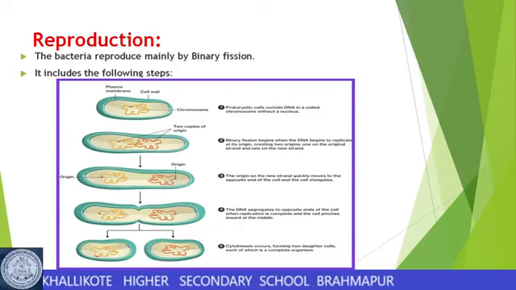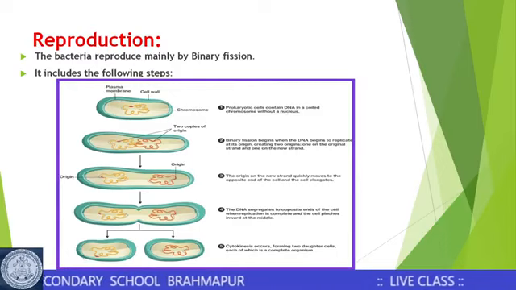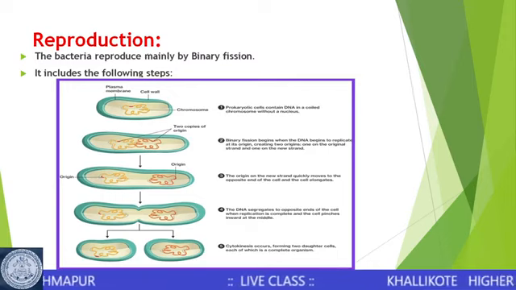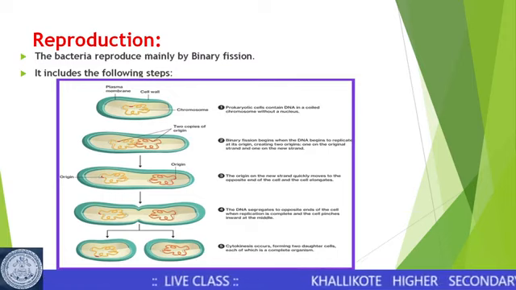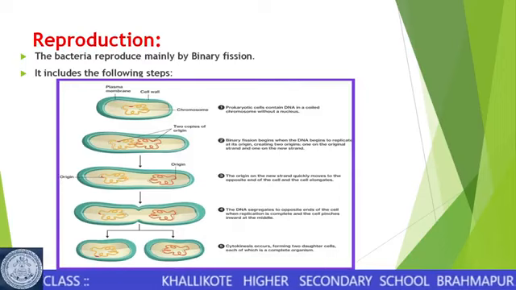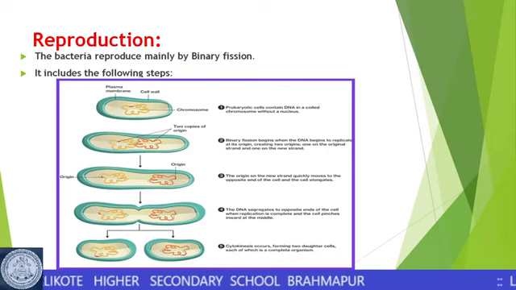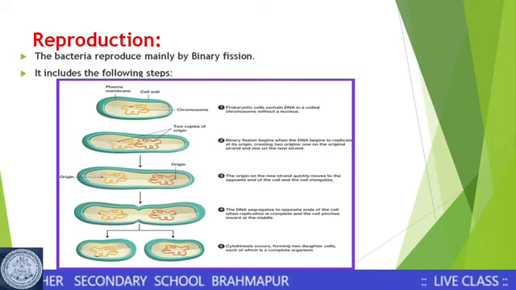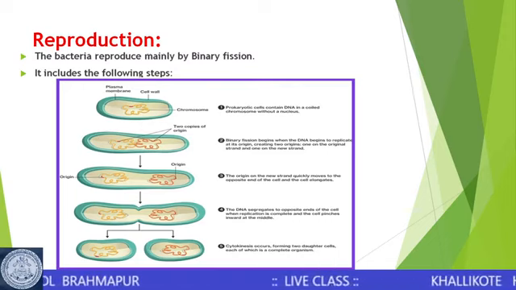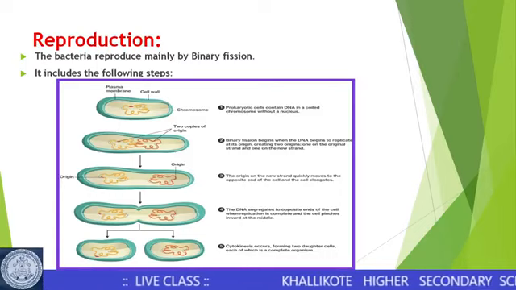The DNA then replicates inside the cell, and the replication starts from a point which is called the origin of replication, and the parent DNA replicates or duplicates into two copies, as you can see in the diagram. So, when there are two copies of DNA formed, these two copies move to opposite sides of the cell.